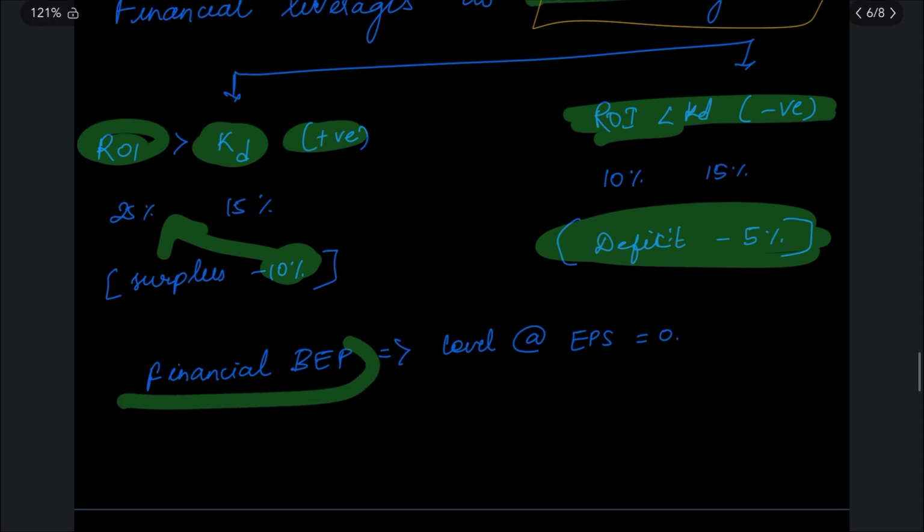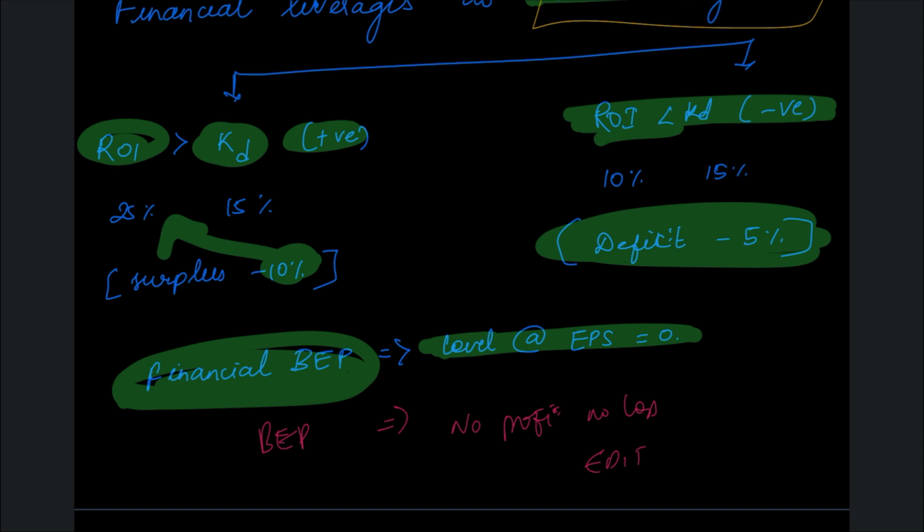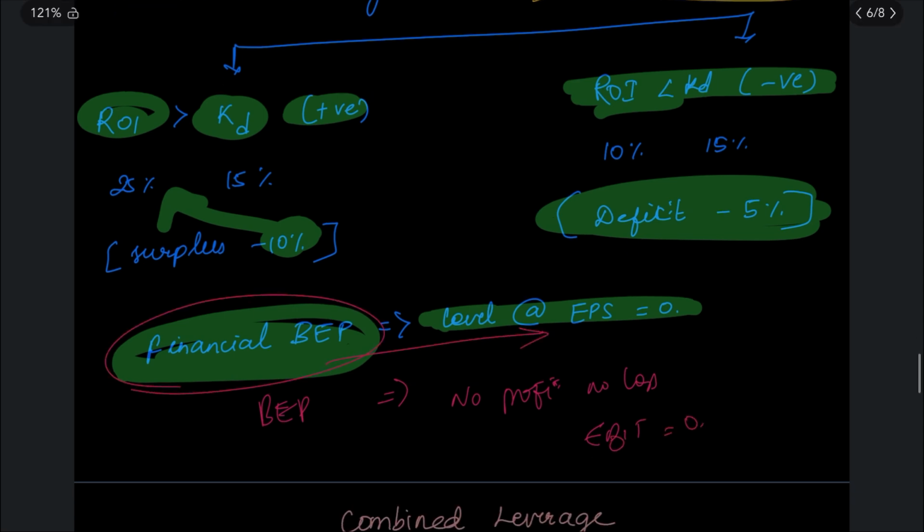Now, what is this financial BEP? It is the level at which your EPS is 0. General BEP, or plain BEP, is when there is no profit, no loss, which is nothing but your EBIT being 0. Financial BEP is when your EPS will be 0.